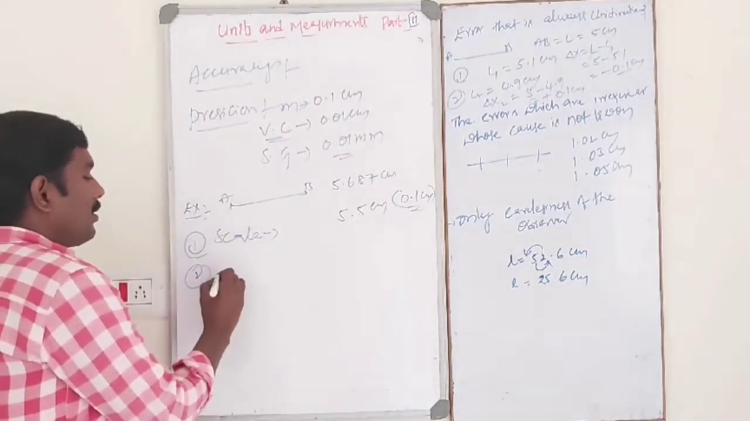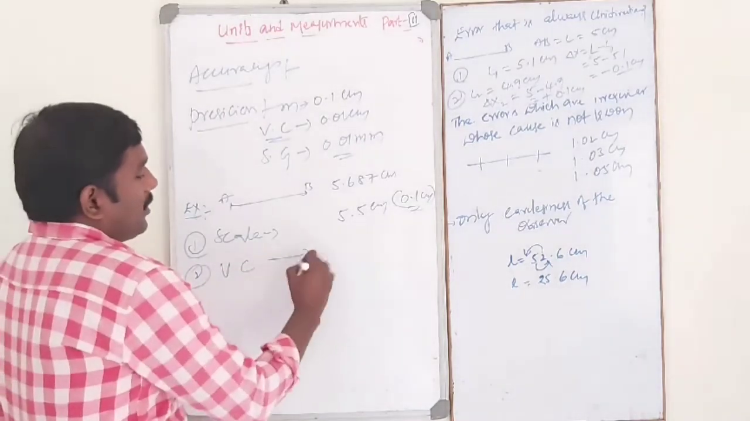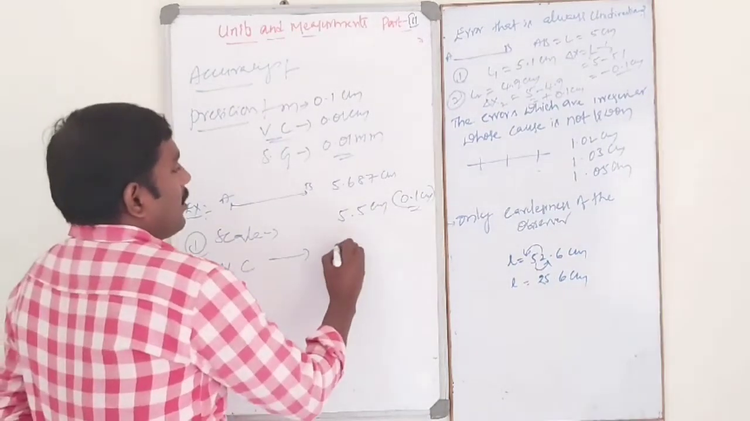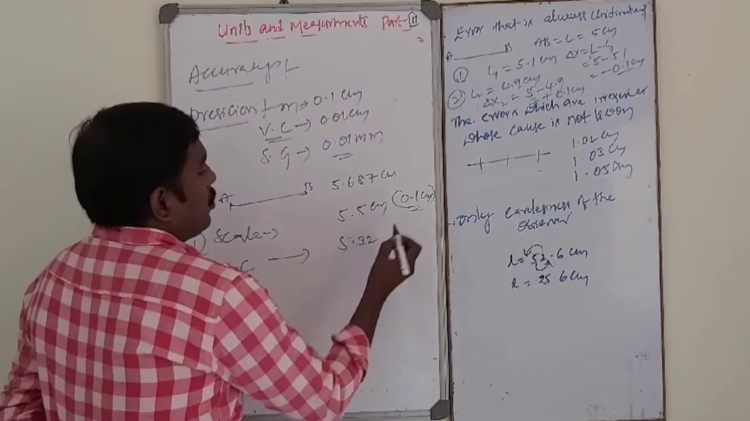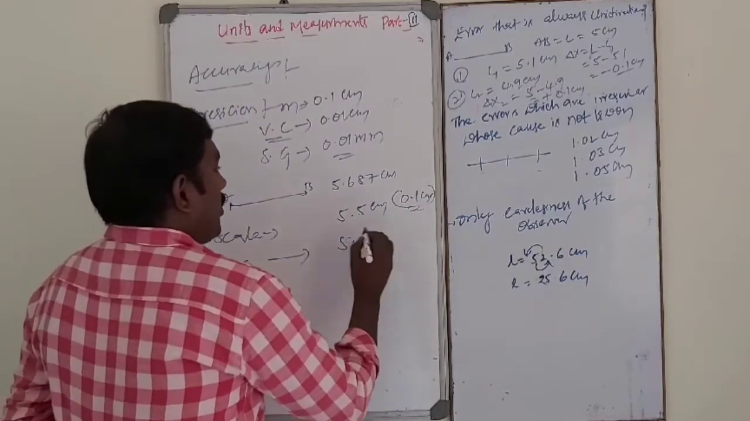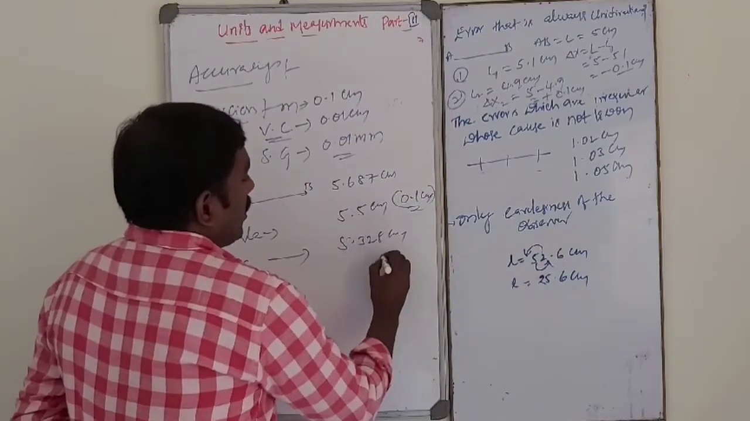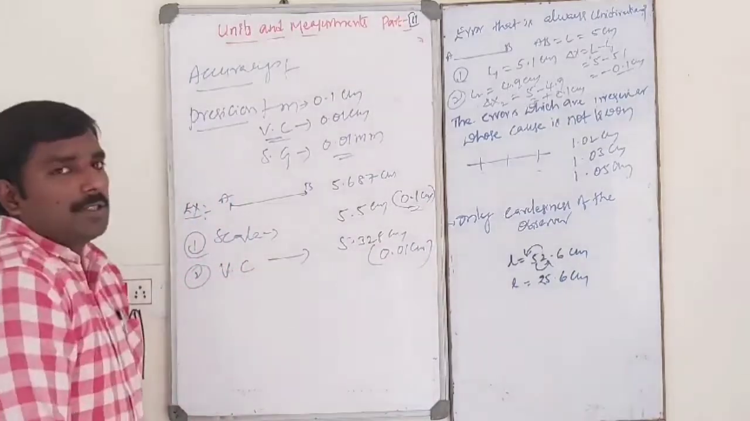Next one, by using vernier calipers to measure the given length of the wire, that is 5.328 centimeter. Resolution is 0.01 centimeter.